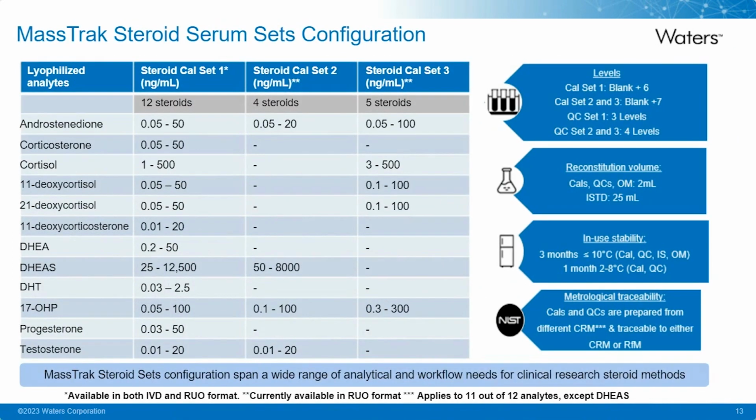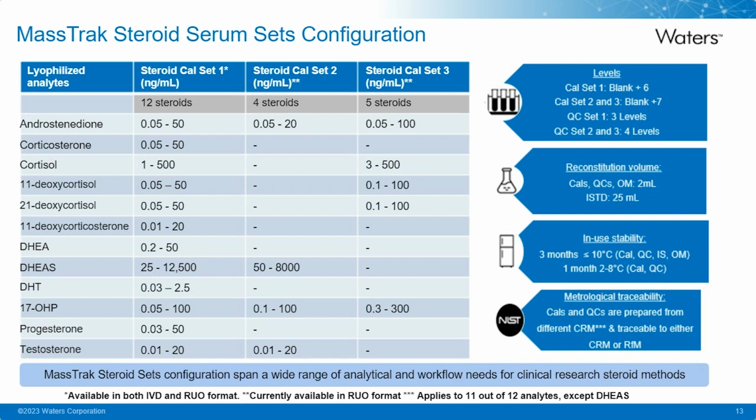Here are some high-level features of the sets. Concentration ranges for all of the analytes included in the 3 calibrator sets are included on the table on the left. And as you hover down the table, right off the bat, you can see that there are wide concentration ranges in place for all analytes included in these CALs to support various analytical and workflow needs. In terms of configuration for the CALs, we offer at least 6 different levels, including the blank. The QCs are offered in either a 3-level or a 4-level format.